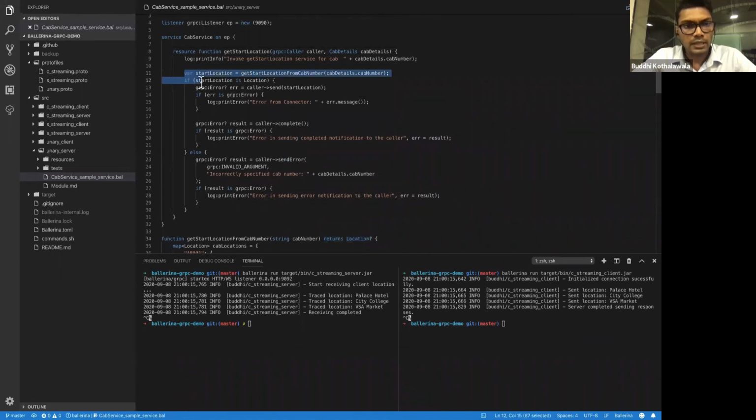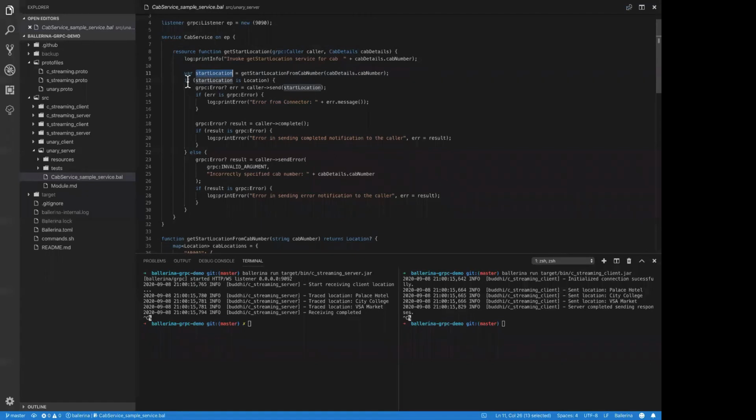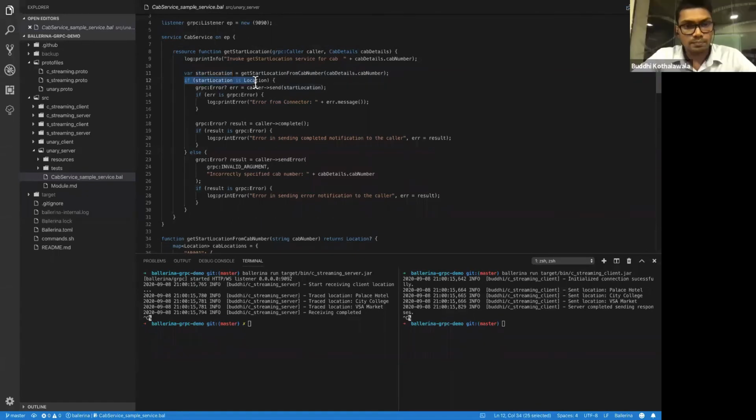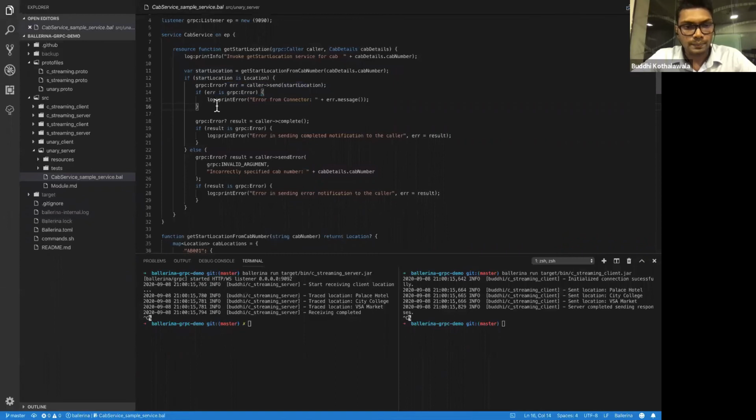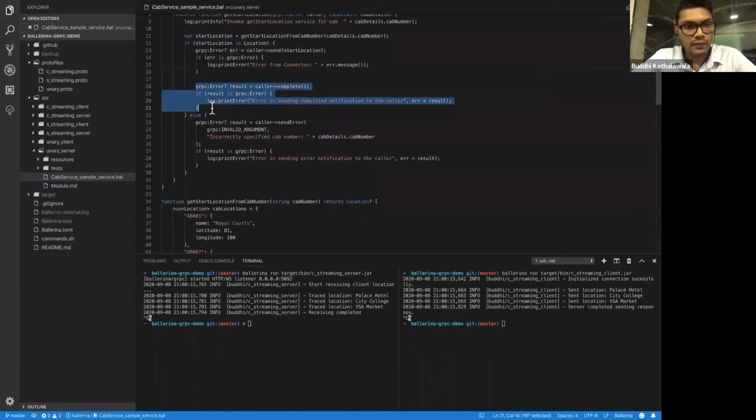And then it will return the start location, and we simply do a null check, whereas if start location is a location type, then we simply send the start location back to the client. If something goes wrong, we simply log an error. And when everything gets completed, the server sends a complete message back to the client.